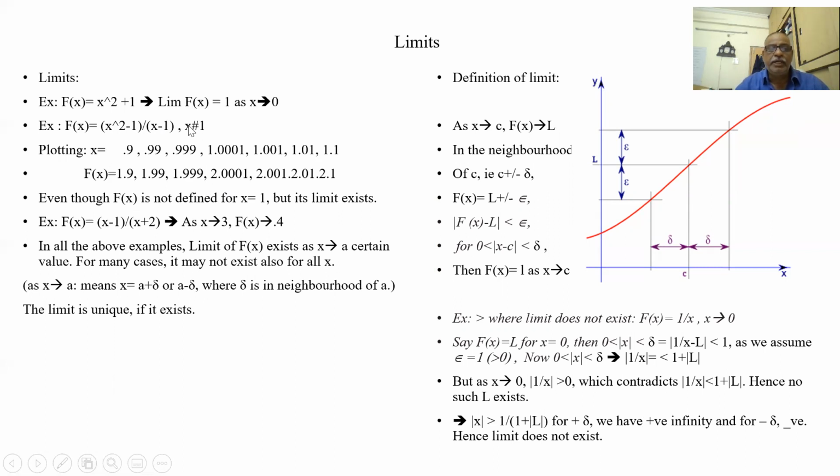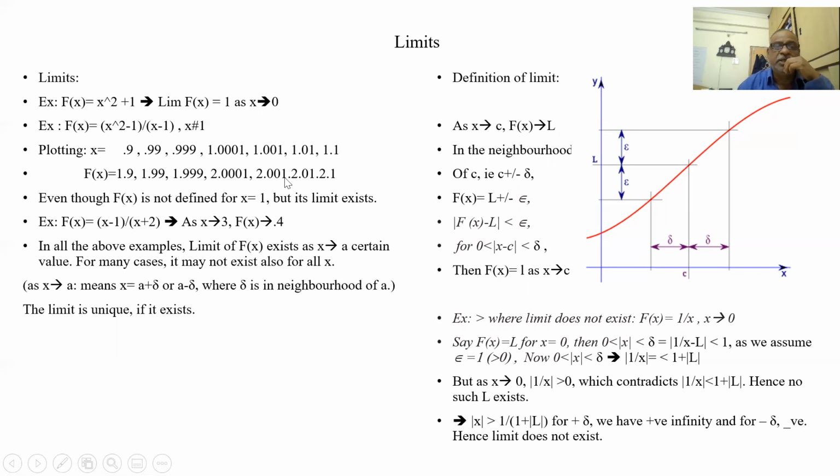If I put x equal to 1 directly, it is not defined, 0 by 0. But if I check the neighborhood, the value is tending to 2. Otherwise, x square minus 1 I split into two factors, x minus 1 into x plus 1. So x minus 1 gets cancelled, and I get x plus 1. As x tends to 1, x plus 1 is equal to 2. Here the limit exists.